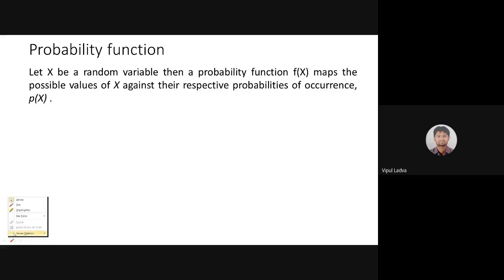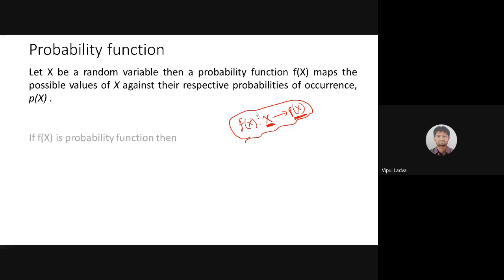That means this is once again a function, f of x, which is going to assign the x to the respective probabilities, nothing else. So a function which assigns a probability to all the possible values of random variable x is known as a probability function.